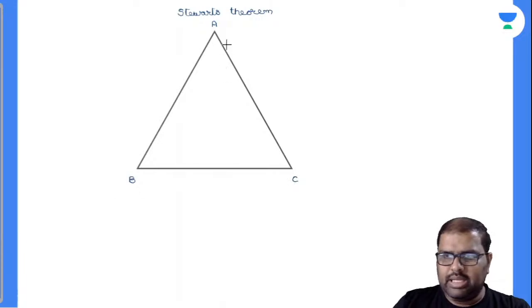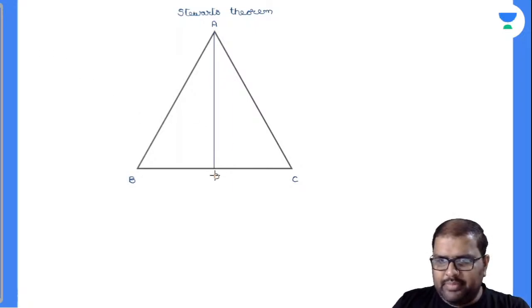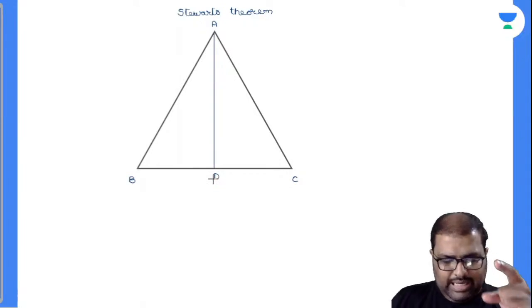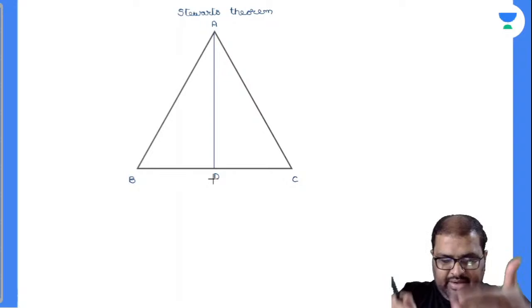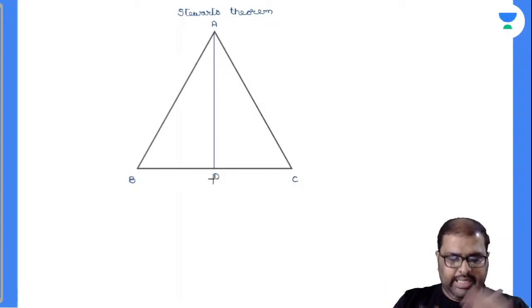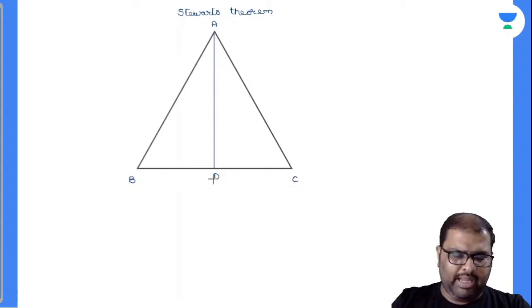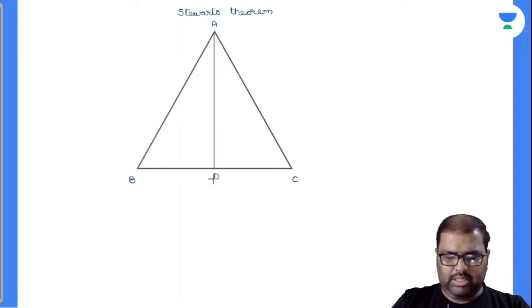Right. Now see here, I am dropping a line segment from A to BC. Now you closely observe there. Is this line segment a median? I don't know, because median means it has to divide the base into two equal halves. Is it perpendicular? No, it is not making any 90 degrees with the base. Is it an angle bisector? No, because it is not making any bisection of the angle at the vertex there.